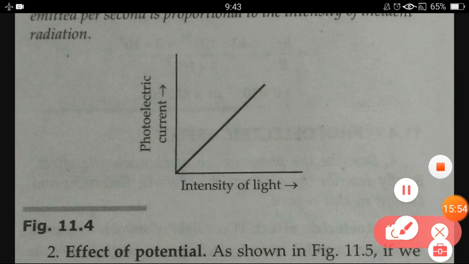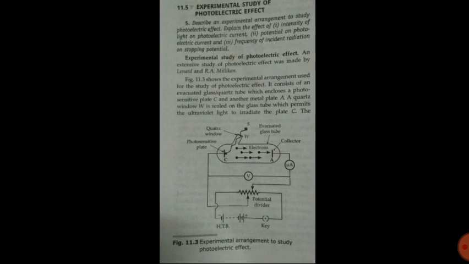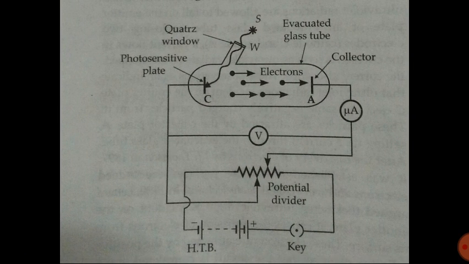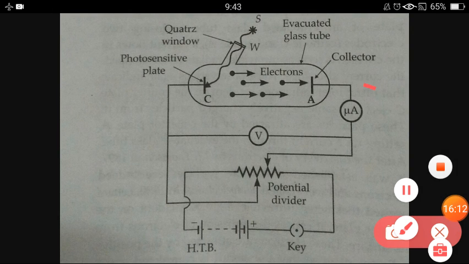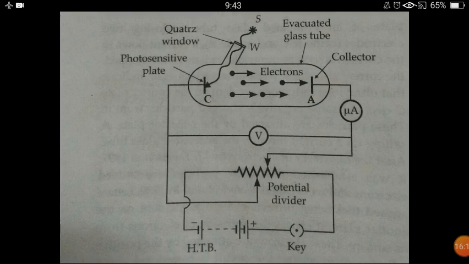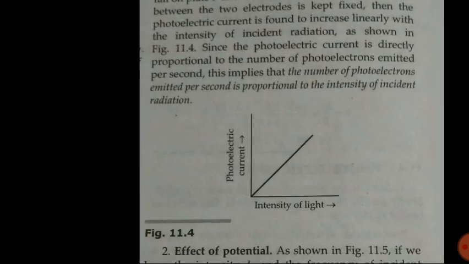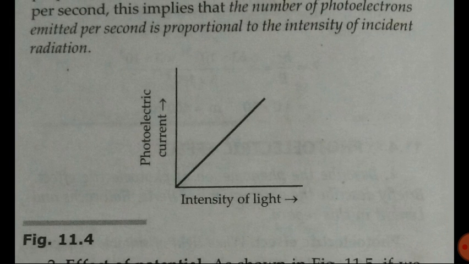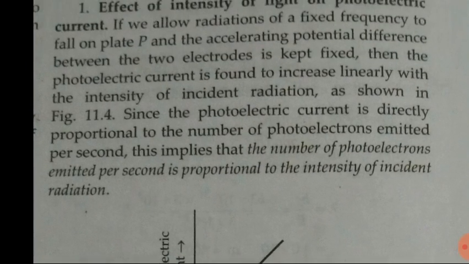This straight line tells us that the photoelectric current is directly proportional to the intensity of light. In this experiment, as we increase the intensity of light, the current detected by the microammeter also increases. So the photoelectric current directly depends on the intensity of light.